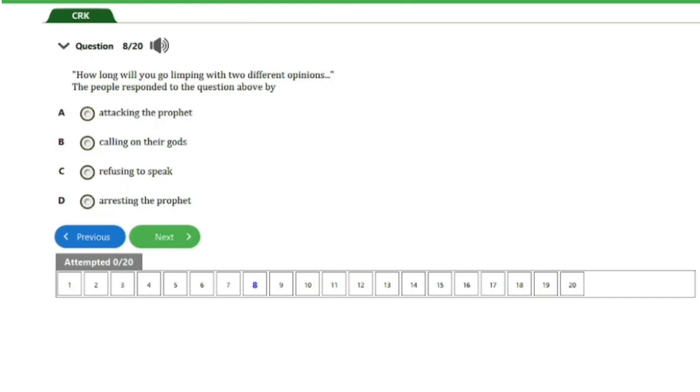We have here question number 8. "How long will you go limping with two different opinions?" The people responded to the question above by A. attacking the prophets, B. calling on their gods, C. refusing to speak, D. arresting the prophets. So guys, the answer to this question is option C, that's refusing to speak. So that's it for this question. Let's head on to the next question, guys.